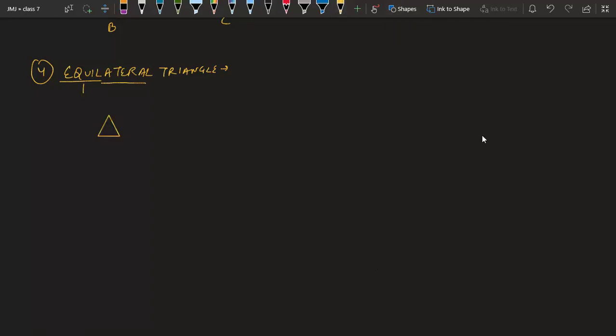Let me draw the diagram. Suppose you take this triangle. Okay, in this case it is visible that all sides are equal. We can say, if all sides of a triangle are equal, we call such triangles an equilateral triangle, and we use a single dash like this, single dash, single dash, single dash. This shows that these three sides are equal. Okay, these dashes are used to show that sides are equal.